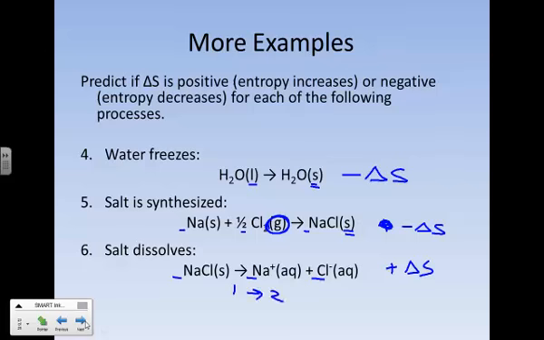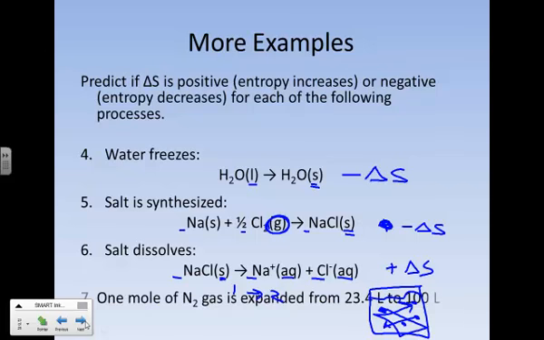But wait, there's more. Take a look at the phases again. We start off with a solid, which you know is very neat and orderly, has a very low entropy. And then it's going into aqueous. We haven't talked about aqueous solutions yet, at least not in entropy. But as you recall, that means that your ions are spread out in water, dissolved by water molecules, and because of that, they are mobile. They are free to move around. And so aqueous things tend to have a higher entropy because they are mobile now.